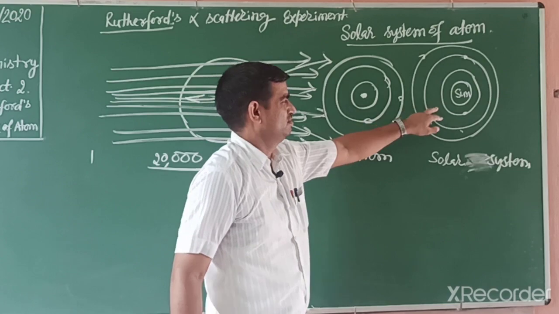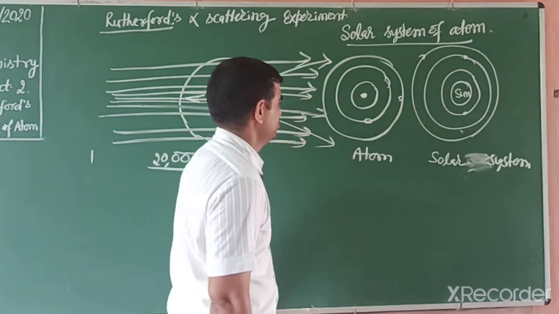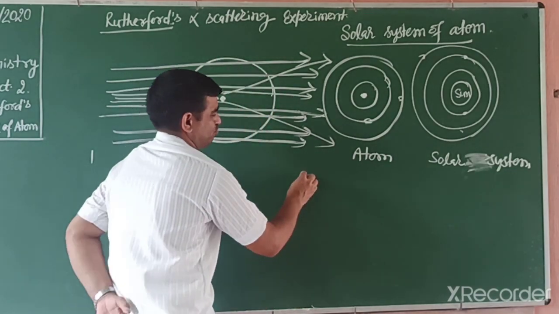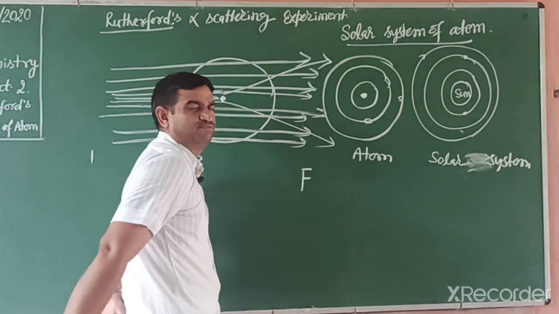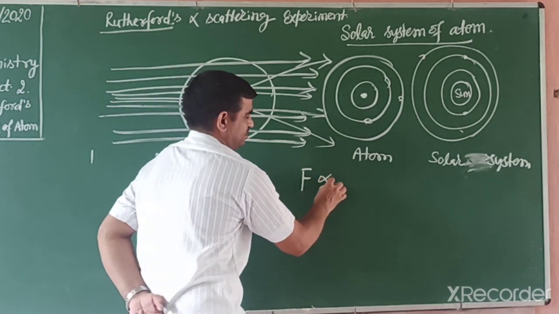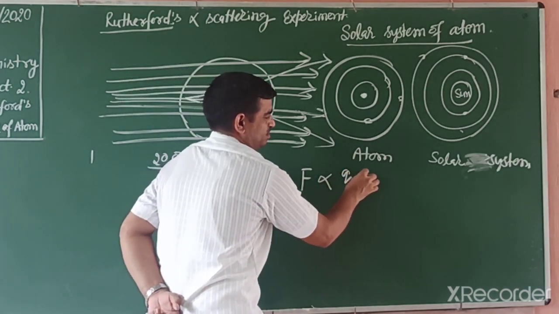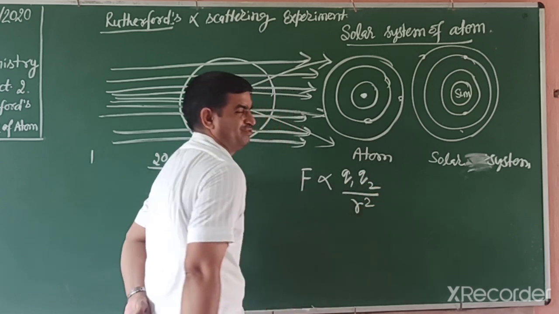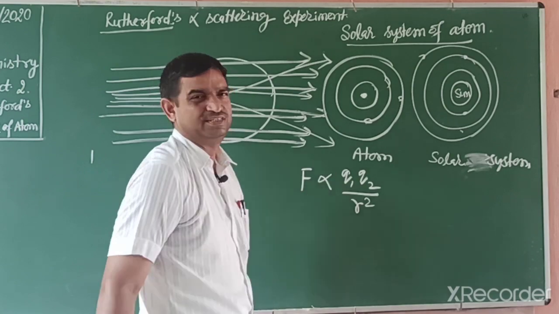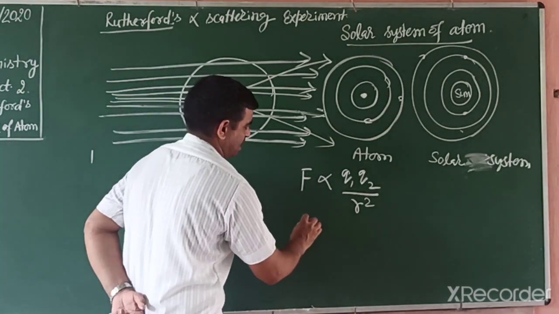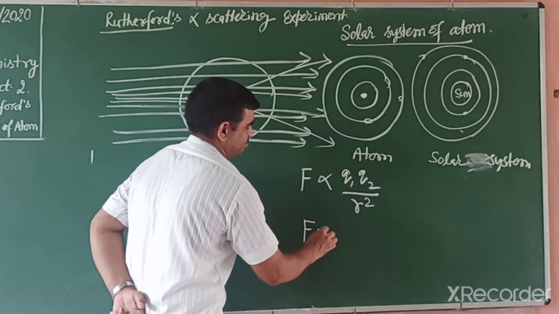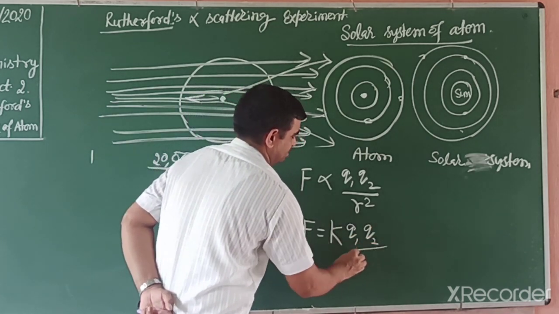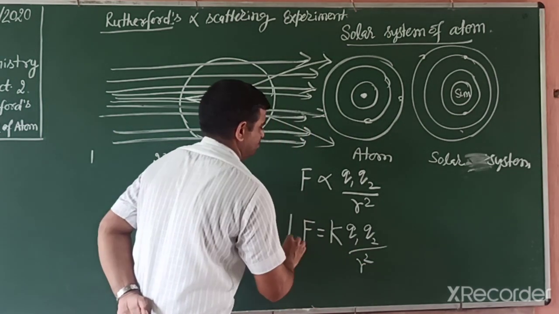So there is a force of attraction between which? Electron and nucleus. How can they attract? That force is known as the electrostatic force of attraction, that is directly proportional to Q1 Q2 divided by R square. Students, what is this? If we remove this sign of proportionality, then F is equal to K Q1 Q2 divided by R square.